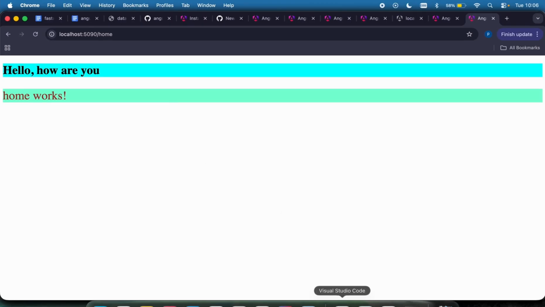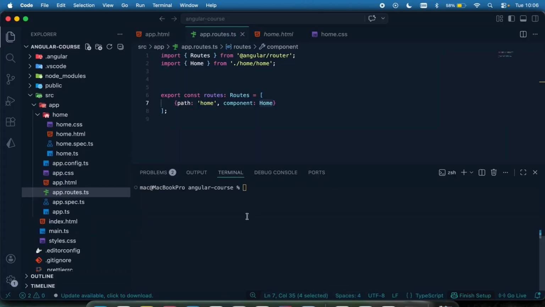So in the next lecture, we're going to create our navbar and footer, so we can see how a real UI page looks, and then we're going to see how to display your navbar, your footer, and some other pages together. I'm going to see you in the next lecture.